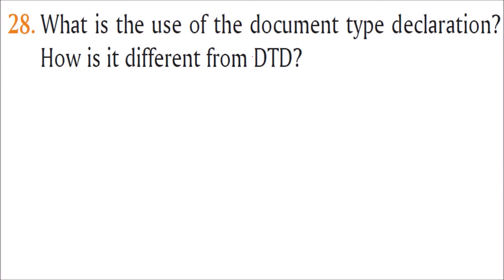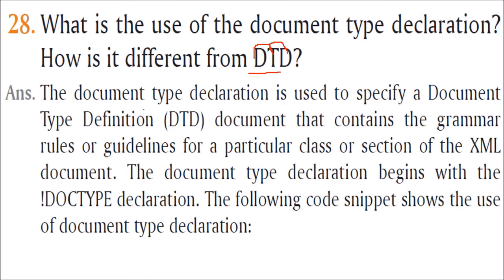What is the use of document type declaration and how is it different from DTD? DTD is document type definition. Document type declaration is something different. This document type declaration is used to specify the document type definition document that contains the grammar rules or guidelines for a particular class or section of XML documents.